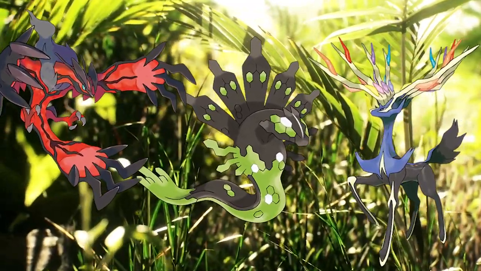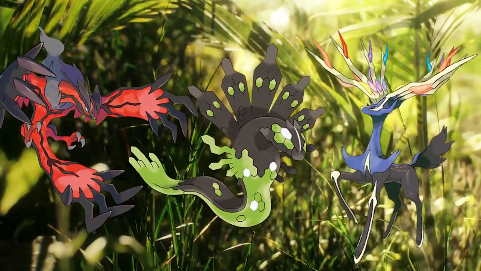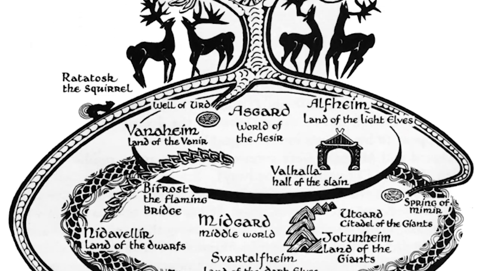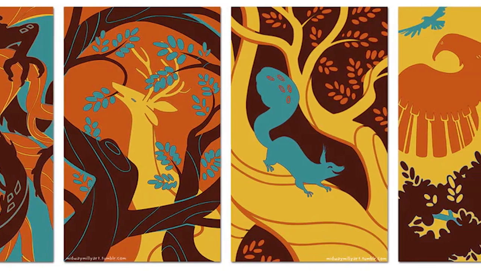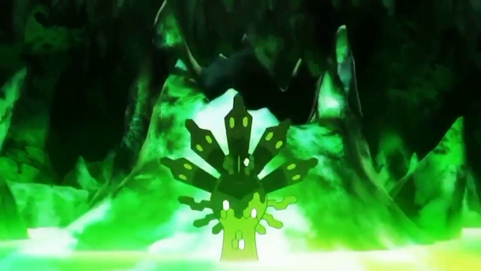All of these Pokemon have potential ties to Norse mythology. For people who are trying to theorize about potential new Pokemon, Norse mythology is probably a good place to start looking. Assuming Zygarde is going to play a pivotal role in Pokemon Legends Z-A, what would cause the balance between life and death to be disrupted?